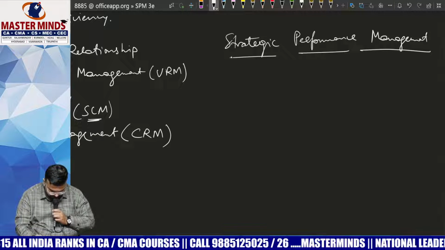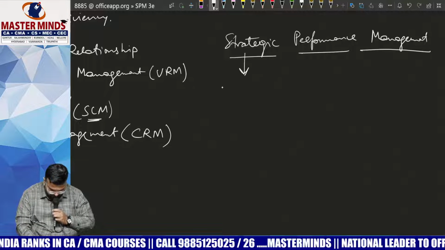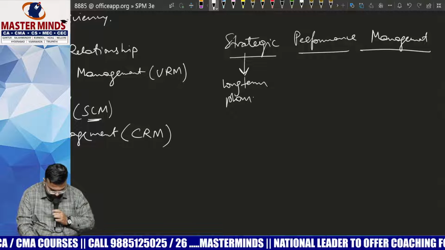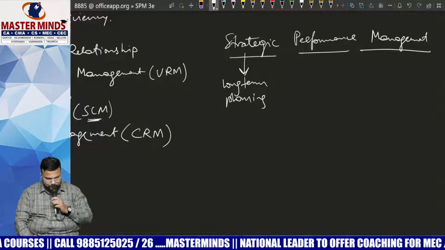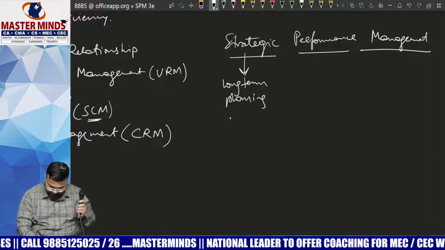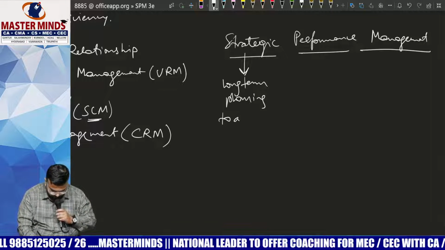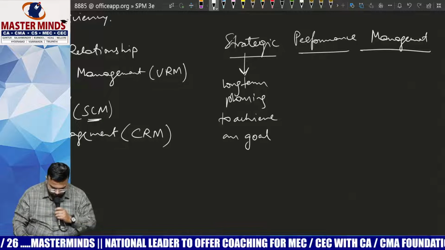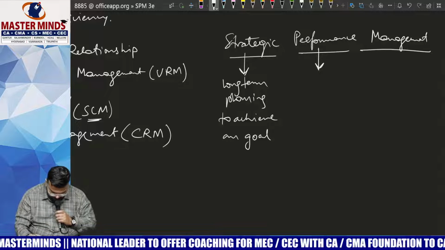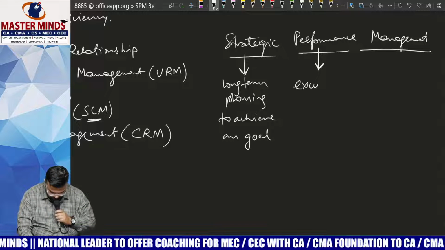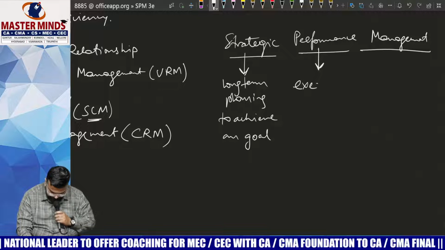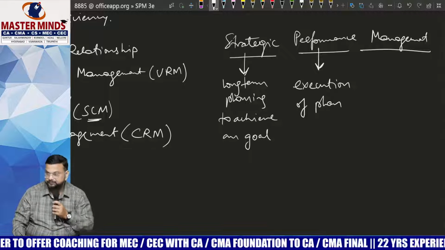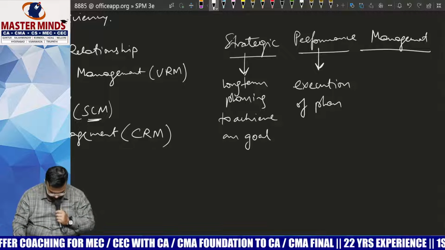So strategic means nothing but long term planning, a long term planning to achieve a goal or objective. Performance means execution of plan. Performance is nothing but execution of plan.